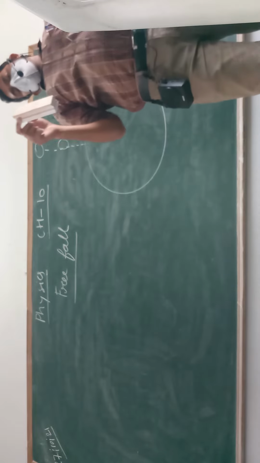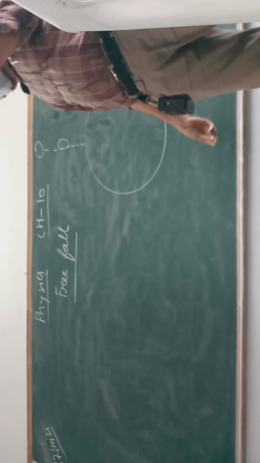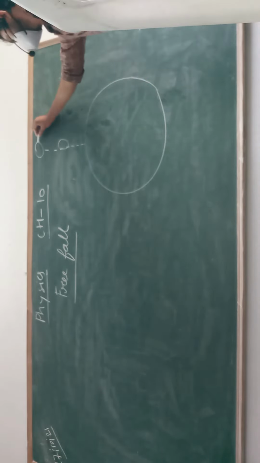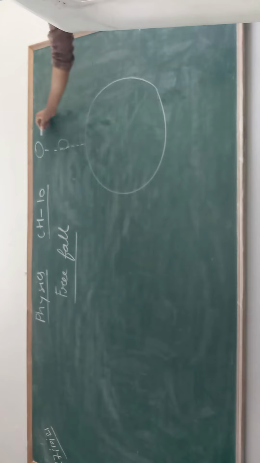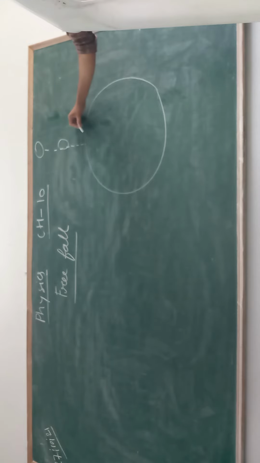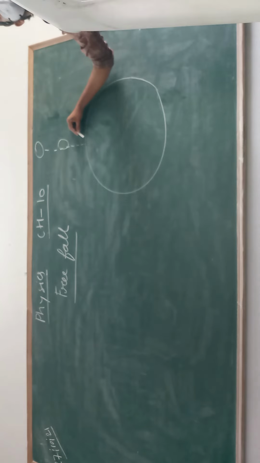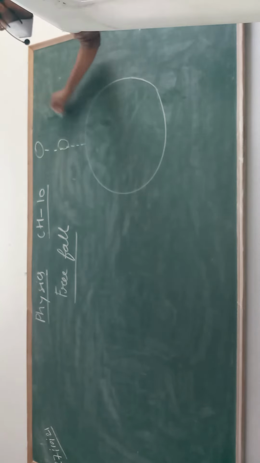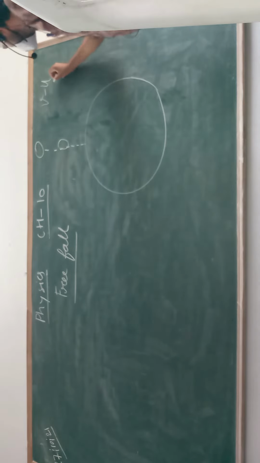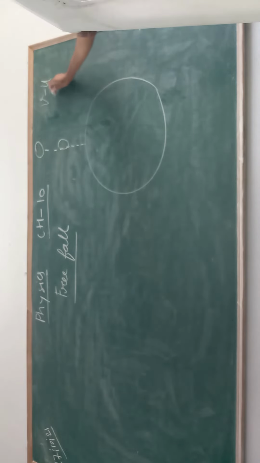Clear? So you can say when an object starts falling from a fixed position vertically downward, there is a change in speed. There is a change in velocity. Clear? Here is the minimum velocity and here is the maximum velocity, at the time of hitting the ground. That means there is a change in velocity.